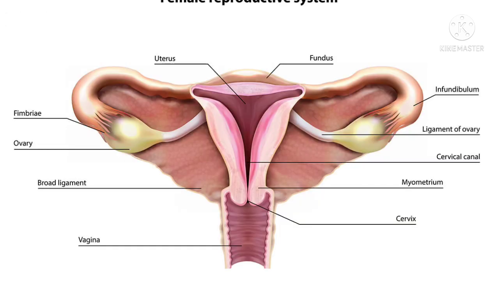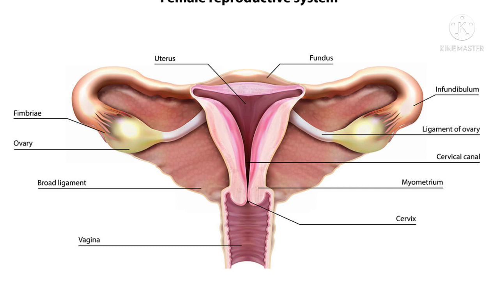Now the female reproductive system. We have seen how male reproductive cells are produced in the male reproductive system and its different parts. Now let us see the female reproductive system. This is the female reproductive system present in the body of a female. It is located in the woman's lower abdomen, below the navel.